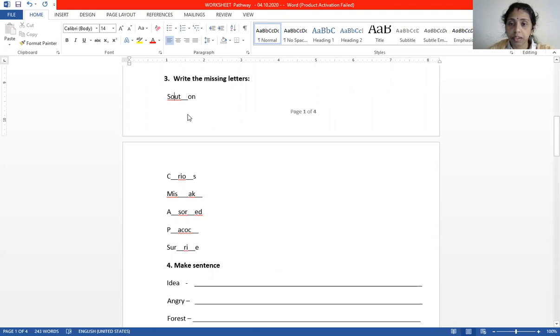So what will come in this first blank? S-O, then we need to write which letter? L. Now S-O-L-U-T. What will be the next letter?